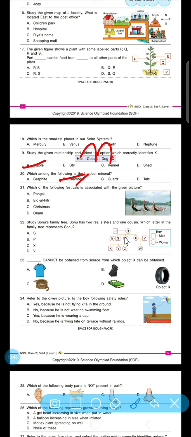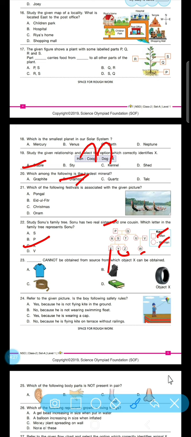Study Sonu's family tree. This is it. A square represents a man and the circle represents a woman. Sonu has 2 real sisters and 1 cousin. Which letter in the family tree represents Sonu? So Sonu has 2 real sisters. Okay, if we see X, then it is with 2 circles connected with it. And 1 circle here also which is apart from it. So we can say X is Sonu.